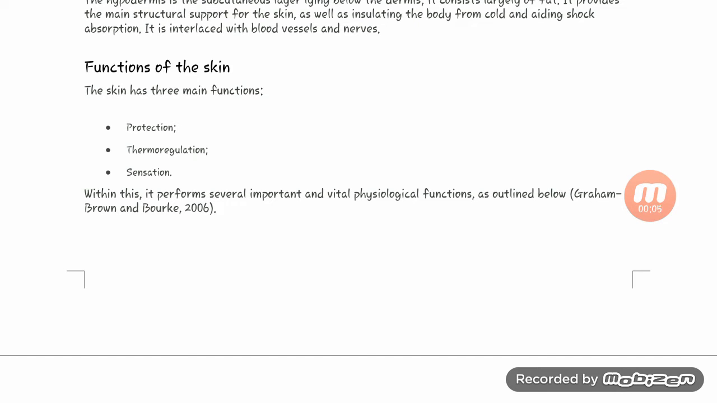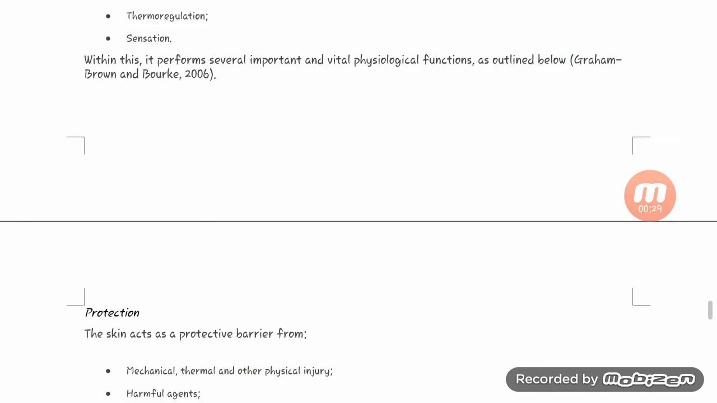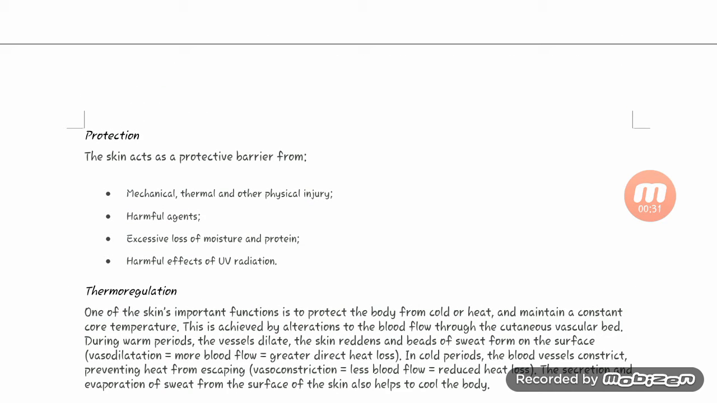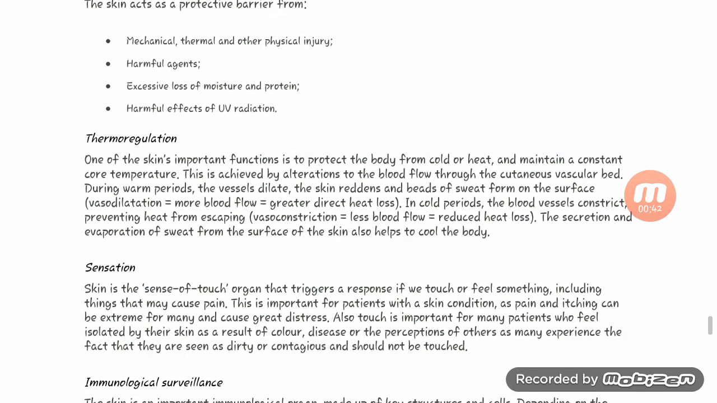So today we will study the function of skin. The skin has three main functions: protection, thermoregulation, sensation. Within this, it performs several important and vital physiological functions as outlined. So, protection. The skin acts as a protective barrier from mechanical, thermal, and other physical injury, harmful agents, excessive loss of moisture and protein, and harmful effects of UV radiation.